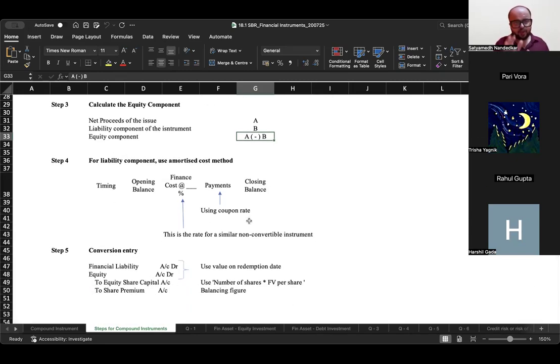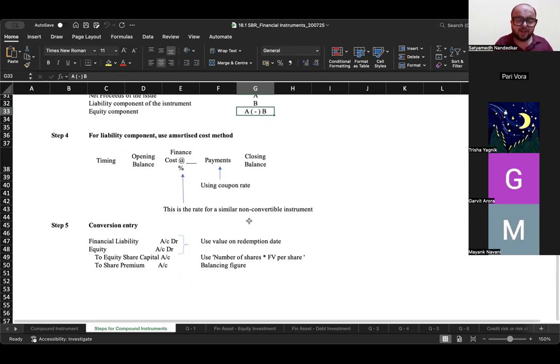Now in a question, they will always have only two scenarios. Either all the holders opt for conversion or all the holders opt for redemption. In real life, that is not going to be the case. Some will opt for conversion, some will go for redemption. But in the question, mostly everybody will opt for the conversion option. So at the time of conversion, what entry are you supposed to record? The financial liability is getting extinguished in your books of accounts.